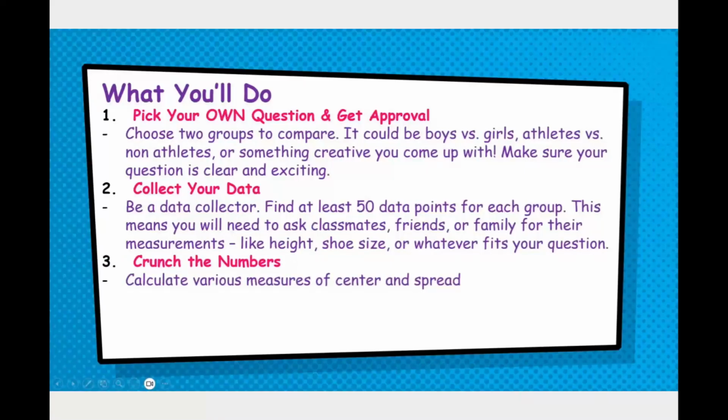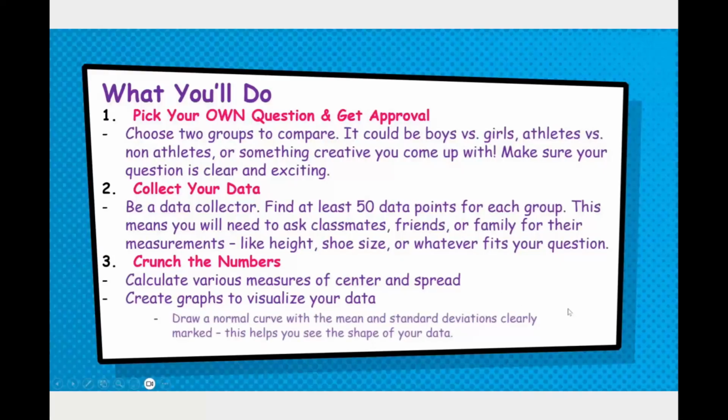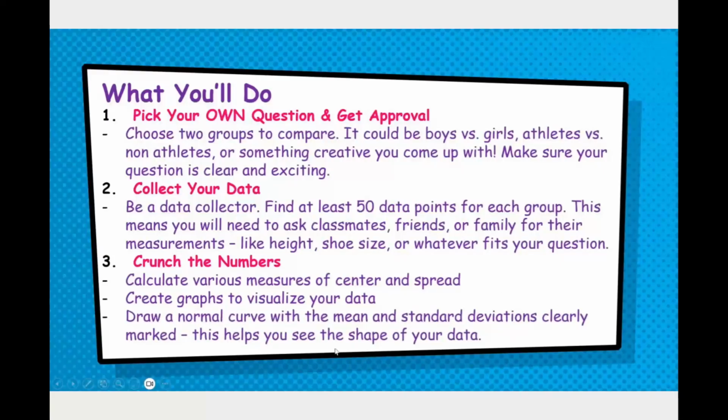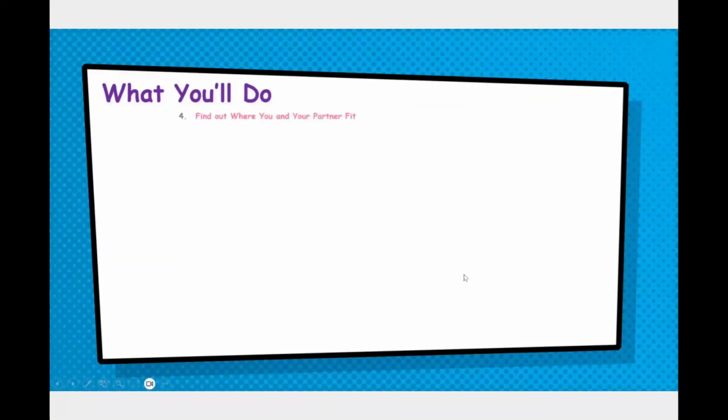And then we're going to crunch the numbers. We're going to have various things that we do here. We're going to calculate what's called a measure of center and spread. We'll talk about that in a second. We're going to create graphs just like we did with the last unit to visualize your data. Only our graphs are going to be a little bit different because we're not dealing with categorical data. And then we're going to draw a normal curve with the mean and standard deviation, which we'll talk about as we go through, clearly marked. And this helps see the shape of our data, which is also important when we're looking at quantitative data.